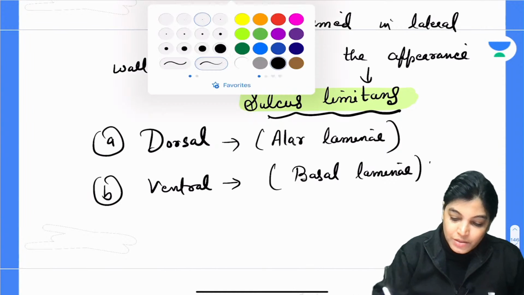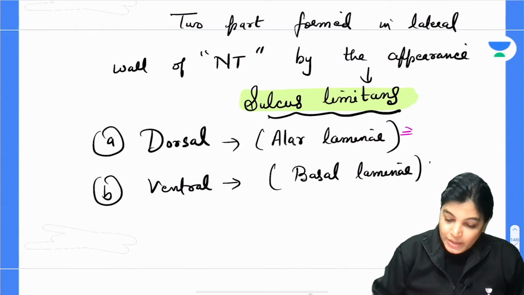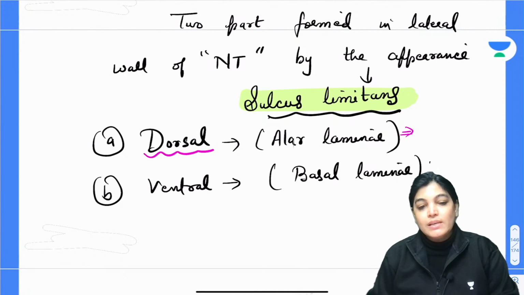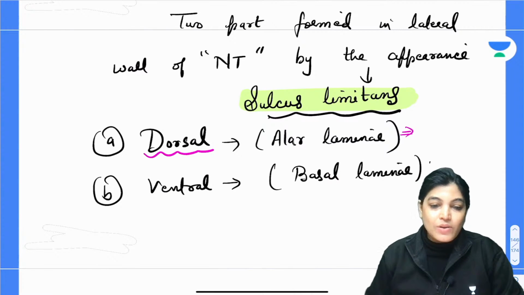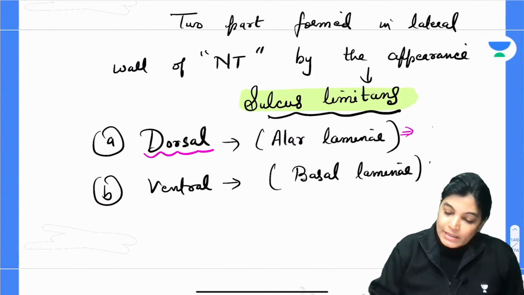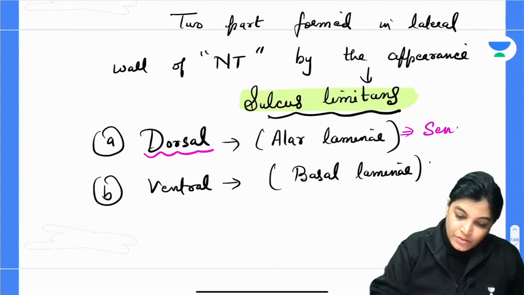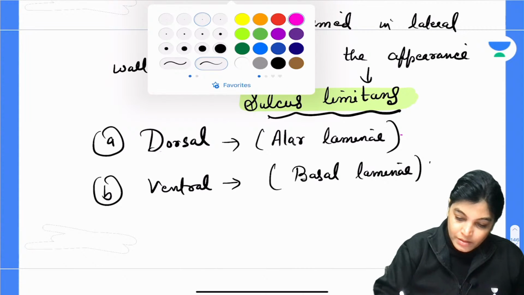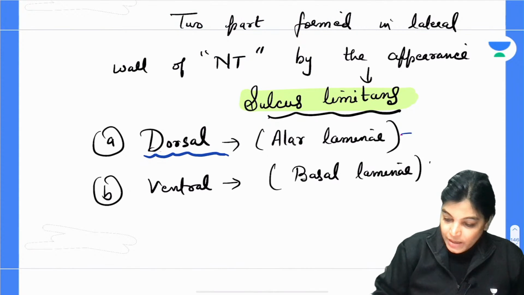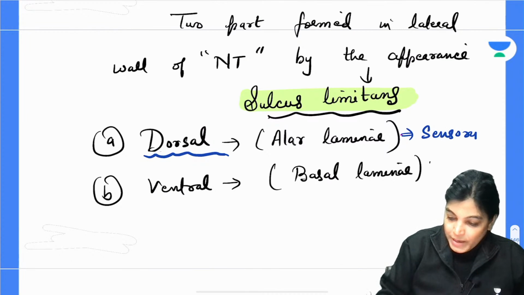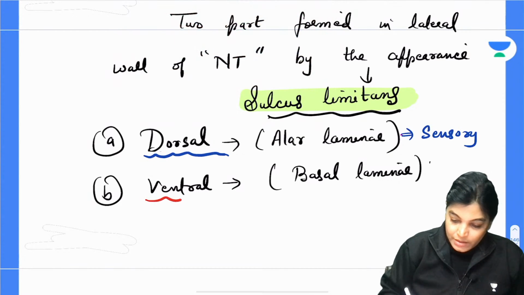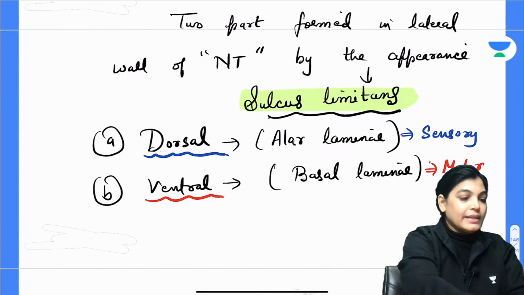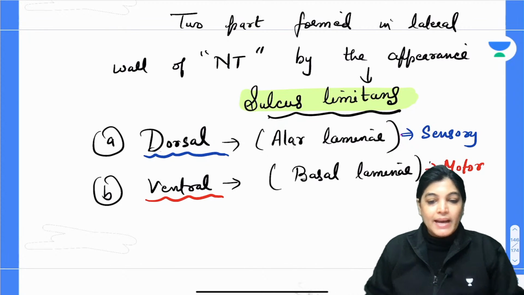So please write down a few important points. The cells of dorsal lamina are sensory. Let me use blue color for sensory. The cells of dorsal lamina are sensory and the cells of basal lamina are motor. Got it? Is it clear till now, my dear aspirants?